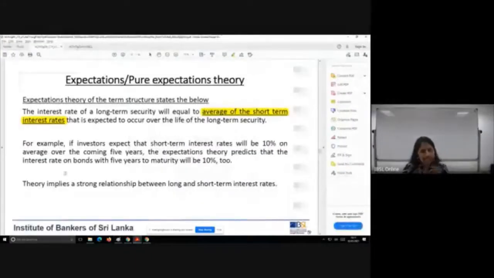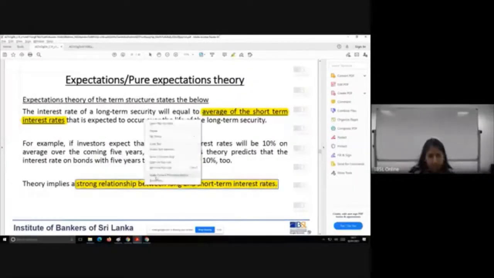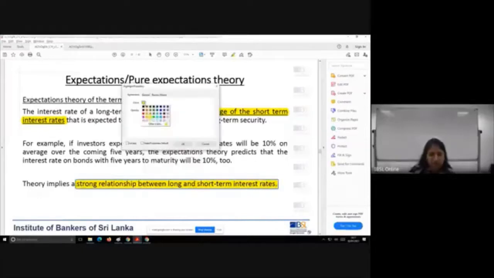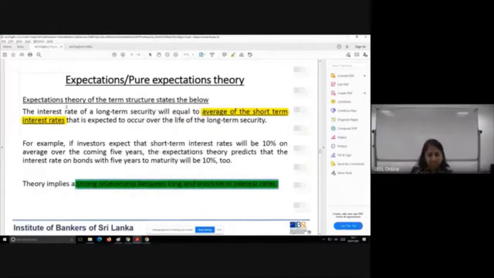So this essentially tells you that there is a very strong relationship between the long- and the short-term interest rate. I want you to highlight this, because not every theory says this. As per the expectations theory, the short-term interest rate is very, very important and has a strong relationship to the long-term interest rate.